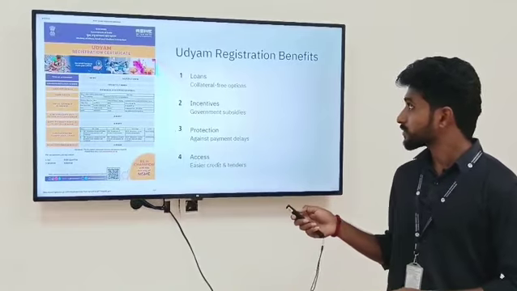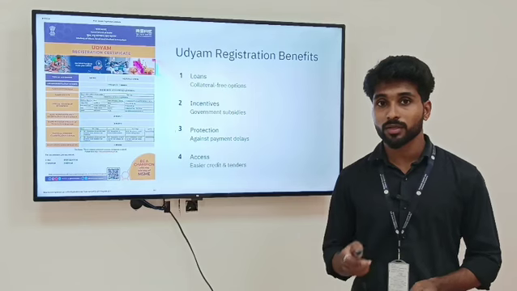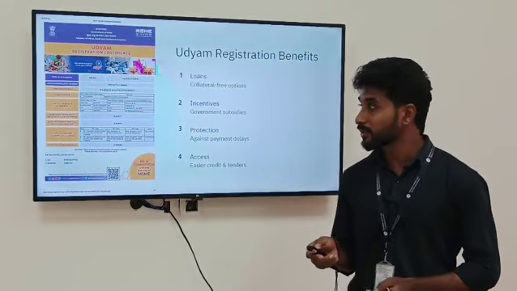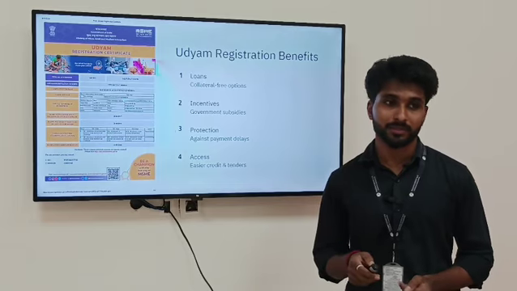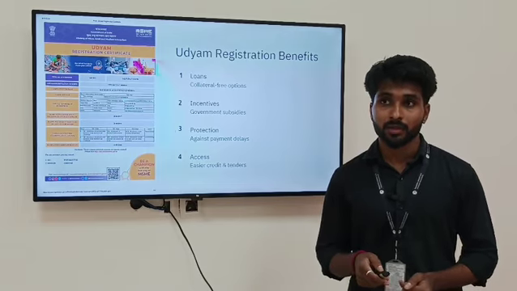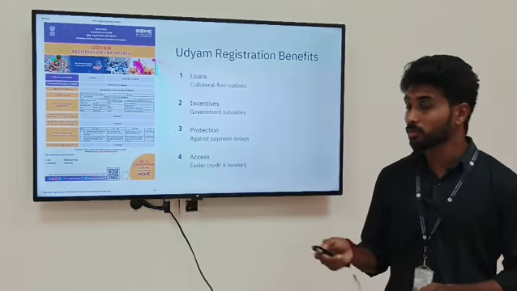Udyam registration benefits. The first one is collateral-free loans. It is like an unsecured loan. The borrower does not need to pledge any asset as security. Up to 5 crore collateral-free loan is available under the CGTMSE scheme. The loan is provided based on the creditworthiness and repayment capacity of the borrower.